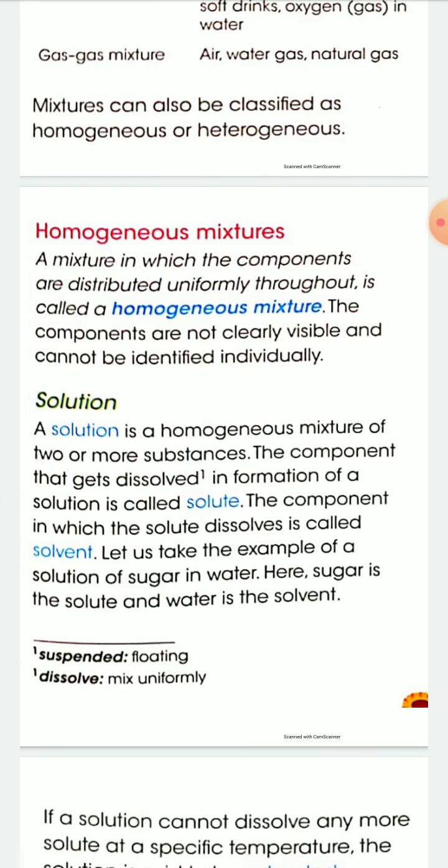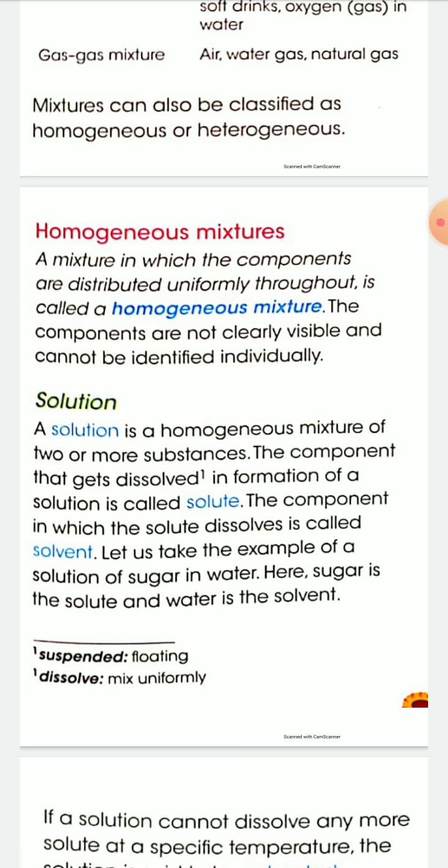Solution. Now, a solution is a homogeneous mixture of two or more substances. For example, salt in water forms a homogeneous mixture, which is also called a solution.